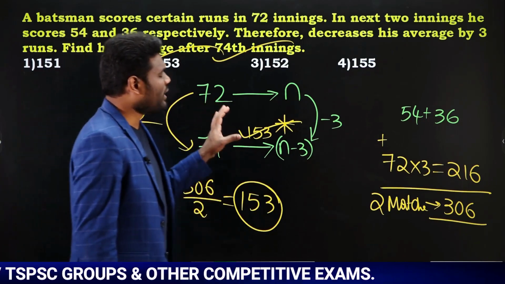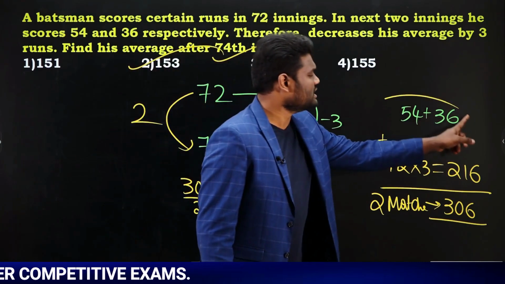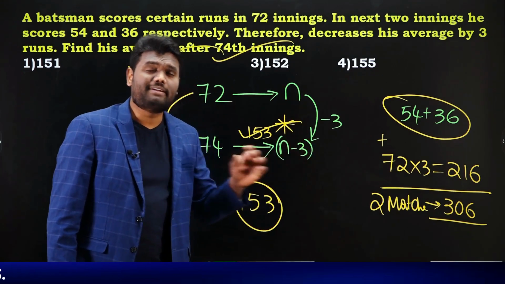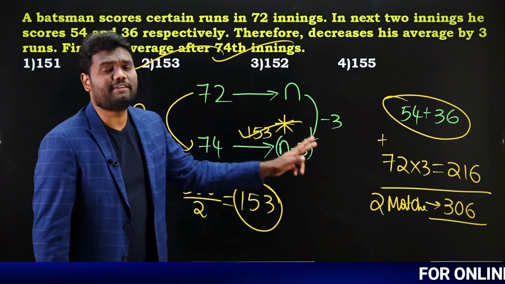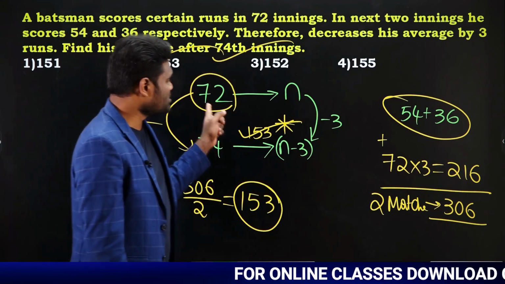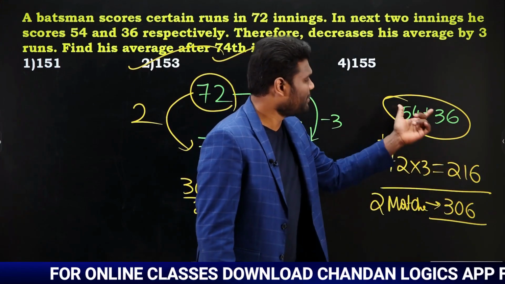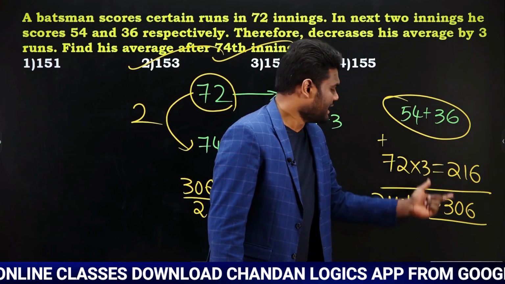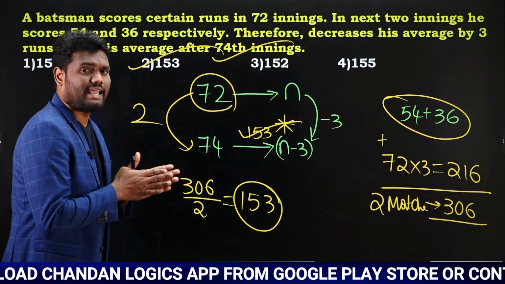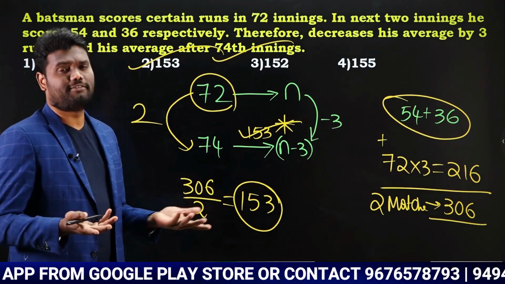Very simple. Just what I have done is I am going to use the concept of equal distribution. Due to this run, average decreased by 3. As average is decreased by 3, each and every match is decreased by 3. So how many such matches are there? 72 such matches are there. So 72 into 3 is nothing but 216. Now 216 plus you have a total of 90, it is going to be 306. For 2 matches 306, then for 1 match it should be 153.